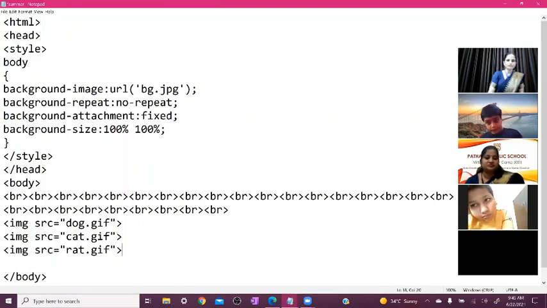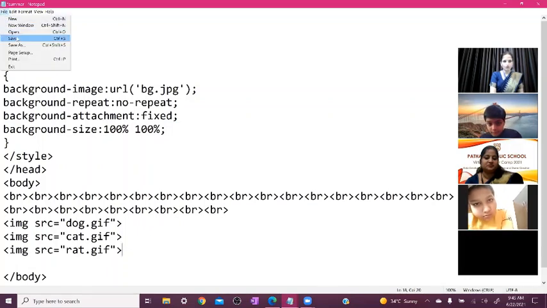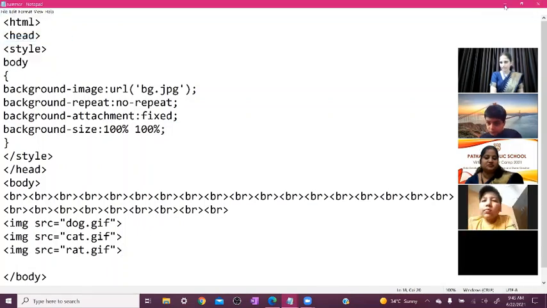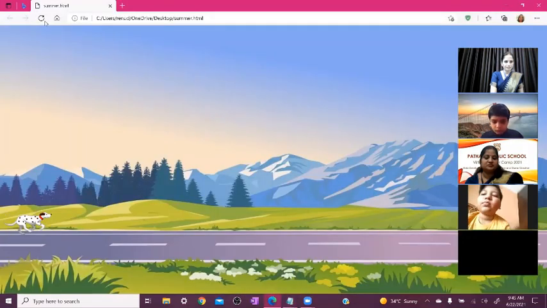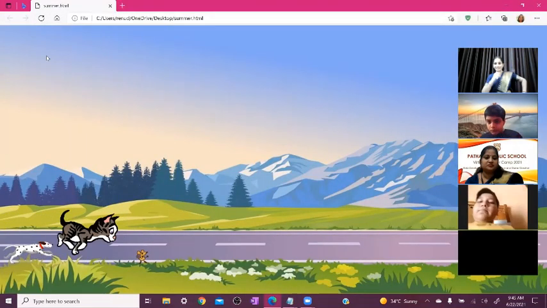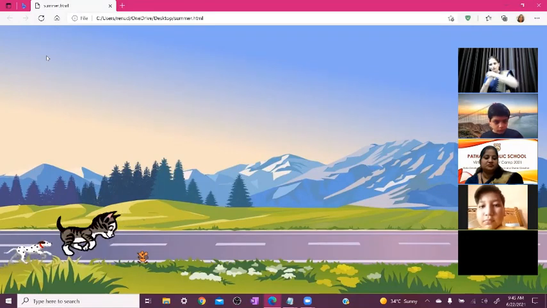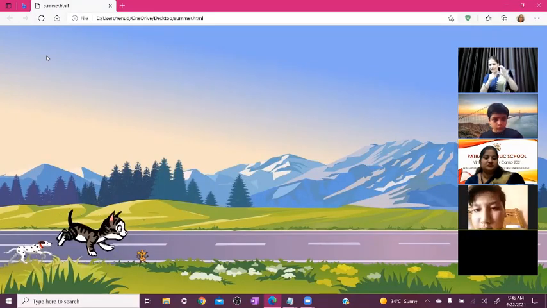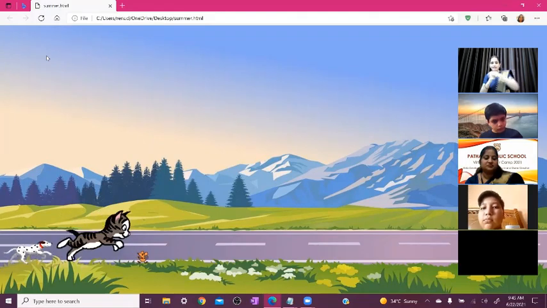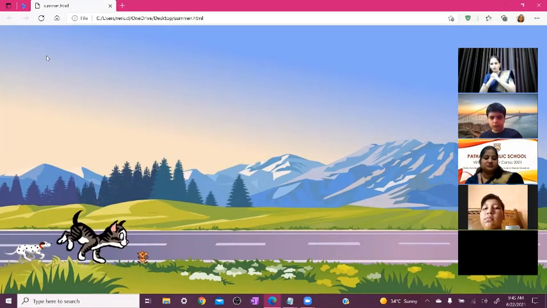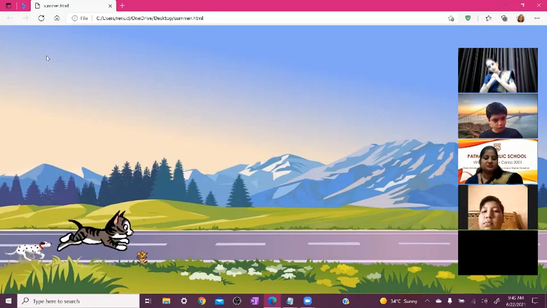Fine. Now we check on our web page. Click on file menu, then click on save, minimize it, okay, and refresh it here. Now you can see here one rat and one cat and one dog is moving on the road. But you can see cat size is larger than the dog, but dog is larger than the cat. So how we set it?